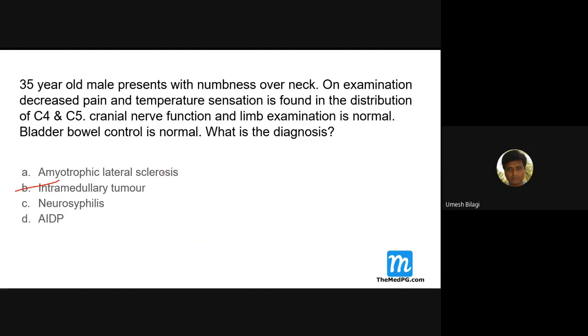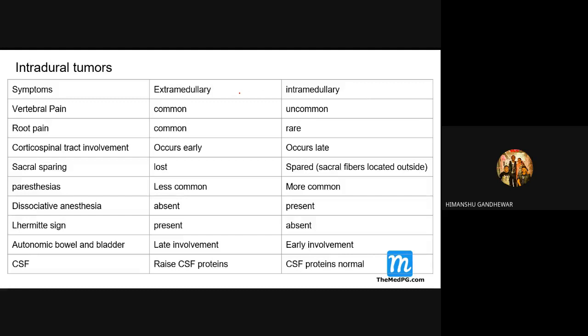Neurosyphilis doesn't produce it like this. What is acute inflammatory demyelinating polyneuropathy? It produces diffuse involvement, usually GB syndrome. It's not loss of sensation alone. It will be loss of power also. Intramedullary tumor: now, the same table which I had put before, I copied it here once more. Dissociative anesthesia, where I put intramedullary: present.